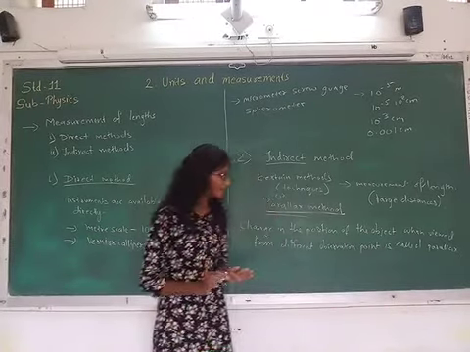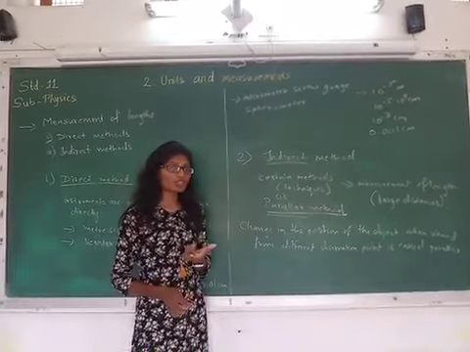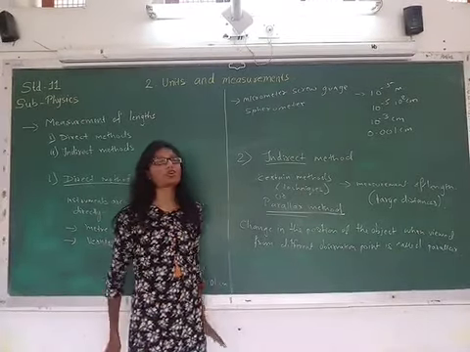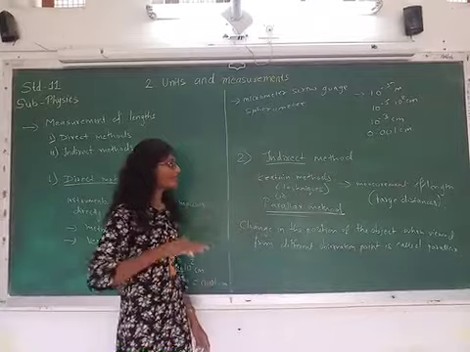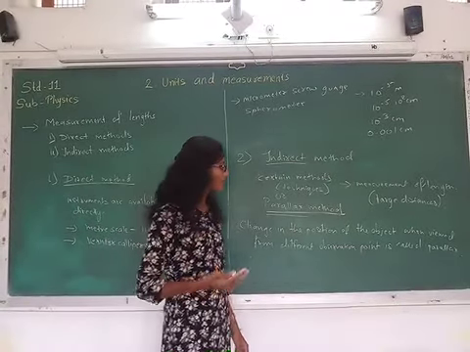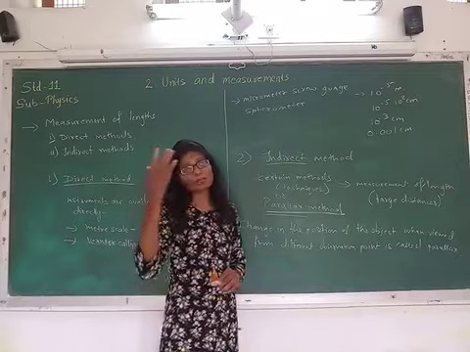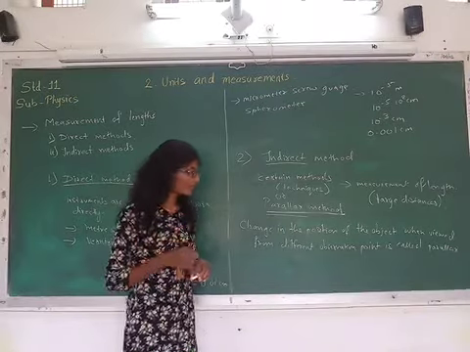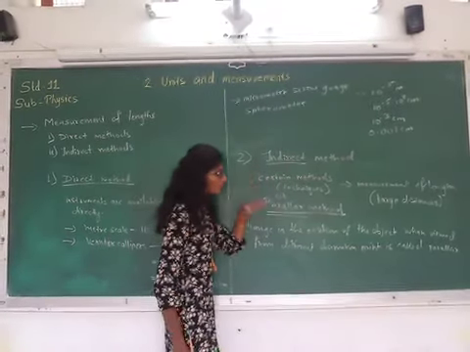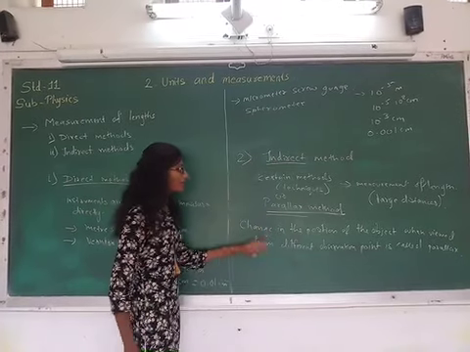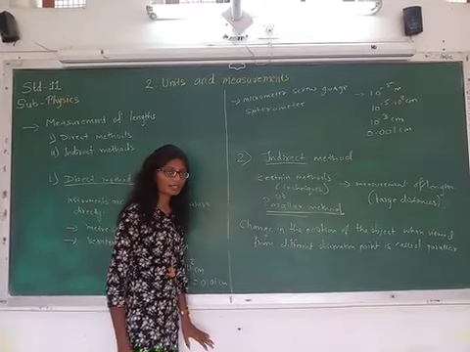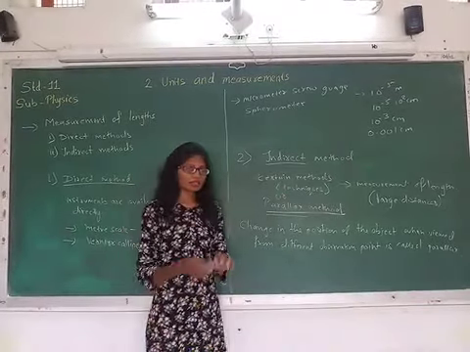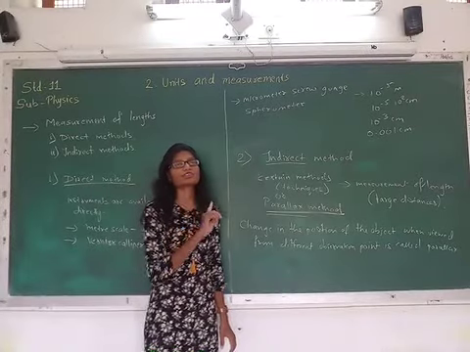So I hope it is clear now that the change in the position of the object when it is viewed from two different observation points, it is called as parallax, and that you will be having more clarification when you will be performing the practical of lenses in class 12, right? You need to remove the parallax over there in the lens practical. Okay, not going in detail with that, but now see, you understood what is parallax method or what is indirect method. Indirect method, certain techniques are used. Parallax method means the object is viewed from different observation points.